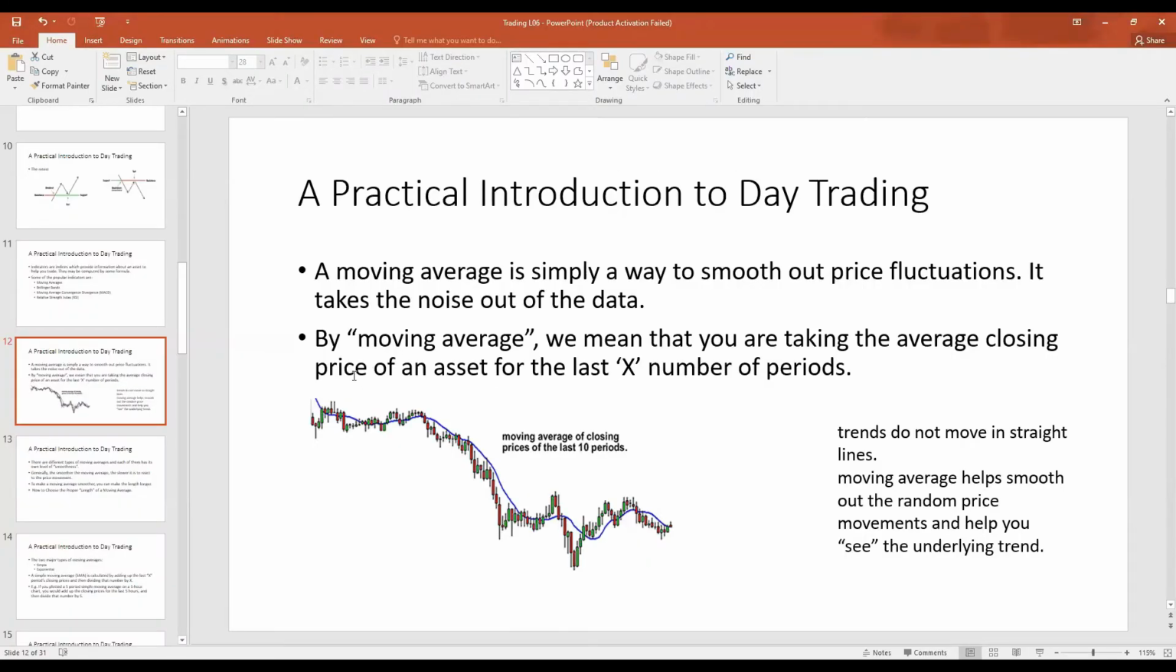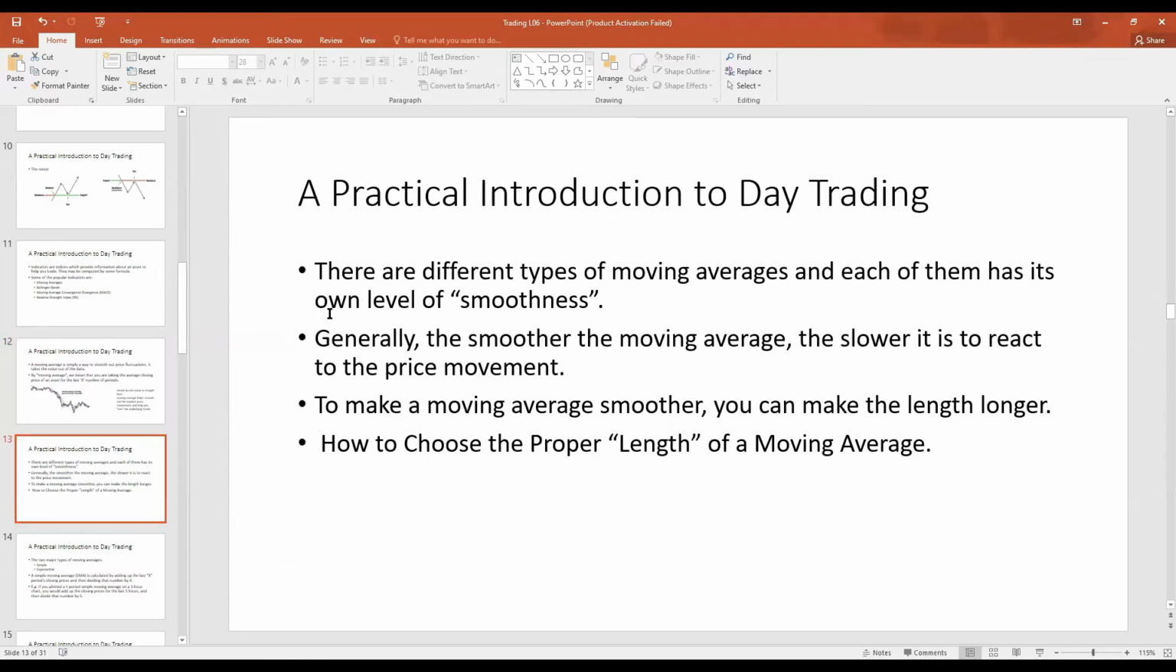So by moving average, we mean that you are taking the average closing price of the asset for the last X periods. There are different types of moving averages. Each of them has its own level of smoothness. Generally, we can change the length of the moving average. When we changed from a 4-point moving average to a 10-point moving average, the 10-point moving average made the price of the asset smoother and exhibit less fluctuation. Generally, when we make the period of the moving average longer, it smooths out more fluctuation. Let me give you an example.